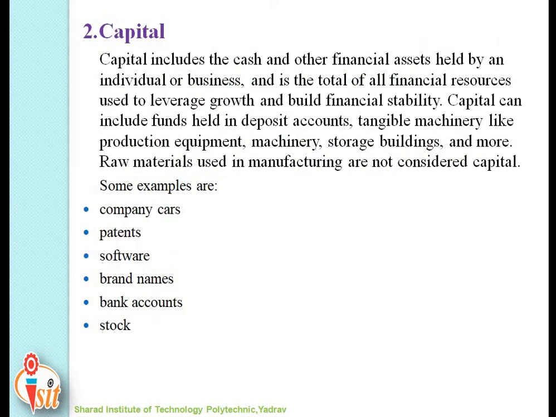Now the second concept is capital. What is capital? Capital includes the cash and other financial assets held by an individual or business and is the total of all financial resources used to leverage growth and build financial stability. Capital can include funds held in deposit accounts and tangible items like production equipment, machinery, storage buildings, and so on. Raw materials used in manufacturing are not considered capital.